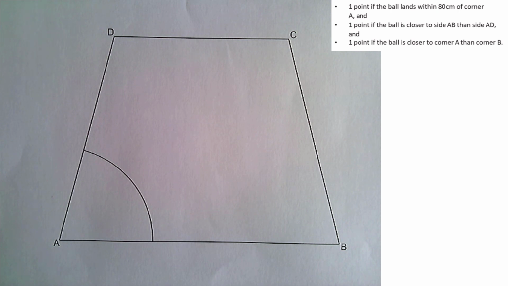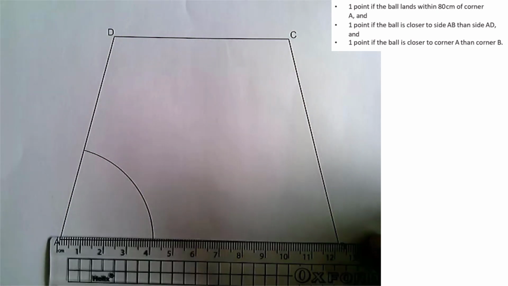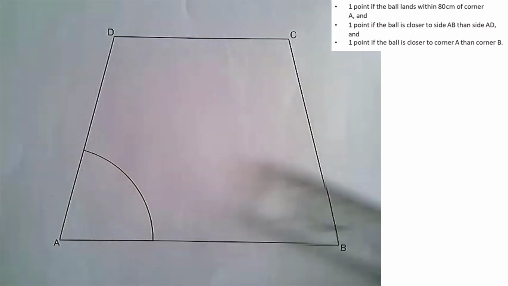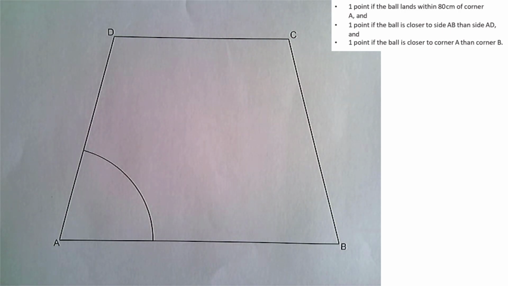Right, now the first construction is already done for us, isn't it? So the one where it has to be within 80 centimetres from corner A, that circle has already been drawn. It's that arc, isn't it, there? Yeah, so you can see this one is 4 centimetres, which is 80, so that has already been done. So I'm going to move on to the second one, which says 1 point if the ball is closer to side AB than AD. Okay, so the construction that we need for the points that are equidistant from two lines is the angle bisector of those two lines. Okay, so what we're going to have to do is construct the angle bisector.